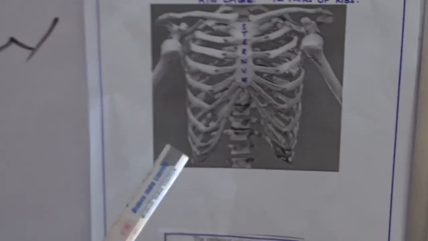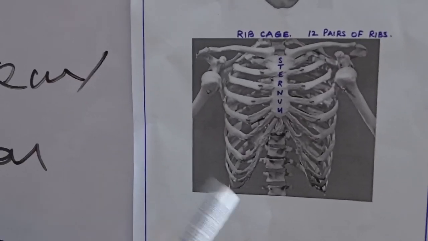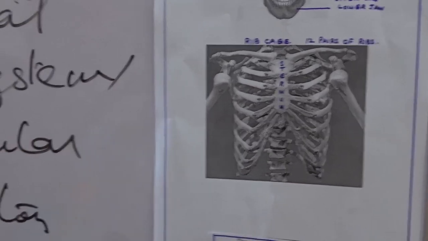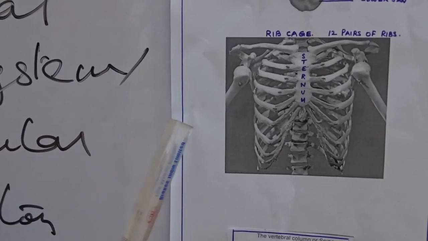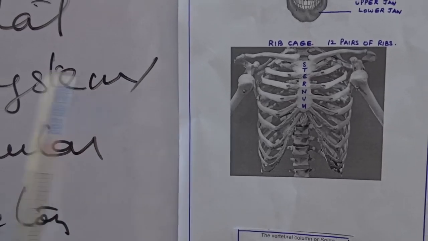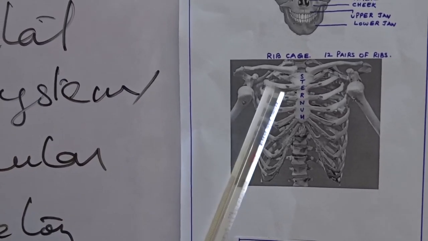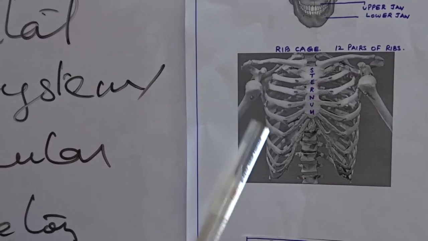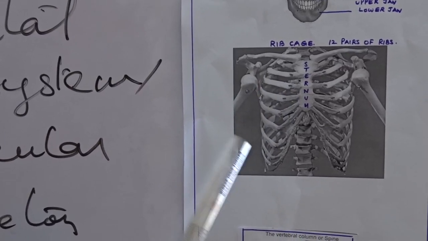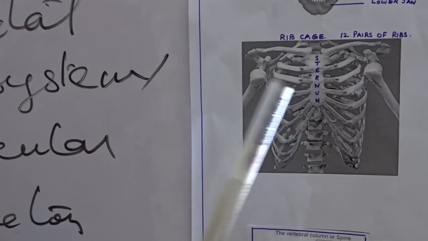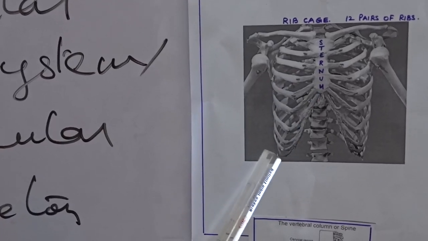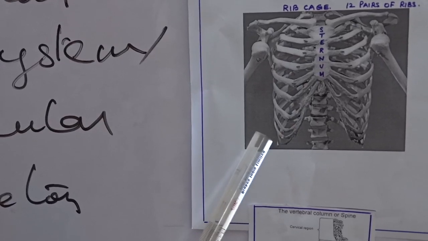This is known as floating ribs. So I repeat, the rib cage is formed of 12 pairs of ribs. Pairs 1 to 7 are true ribs attached to the dagger bone, the sternum, and 8, 9, 10 are called false ribs, indirectly attached to the sternum, and the 11th and 12th ribs are floating ribs.